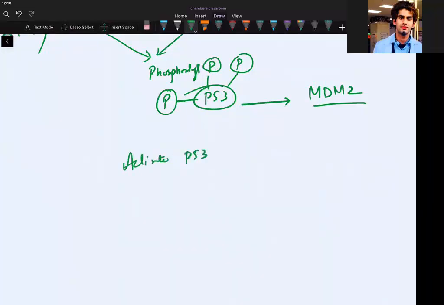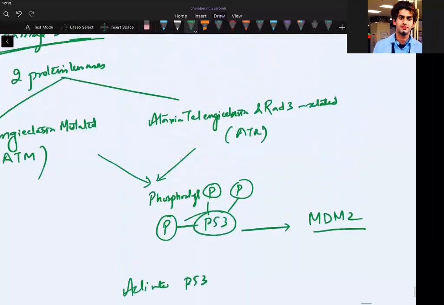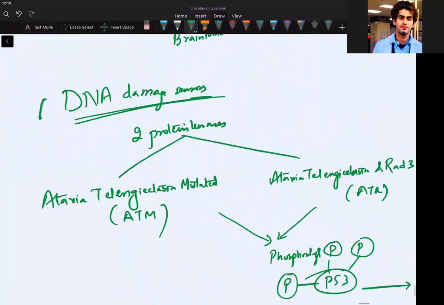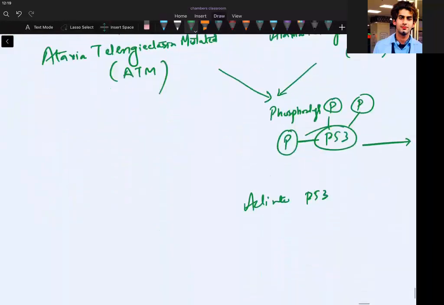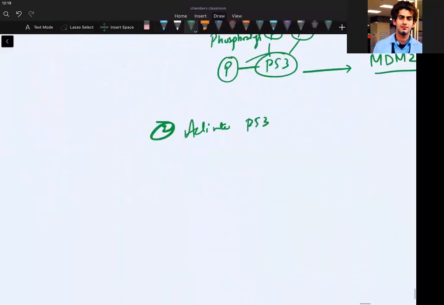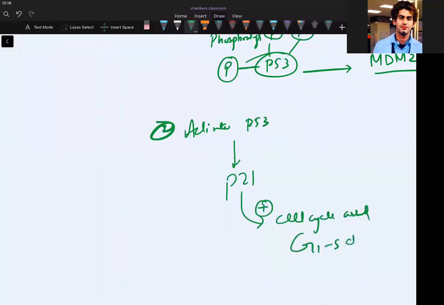So, we are reading the methods by which we are able to prevent genetically defective cells from propagating. What are the ways? Number one is DNA damage sensors. Number two is I activate P53, and that P53 upregulates P21, and that P21 will start the cell cycle arrest. Which phase is it? G1/S. It's the G1/S checkpoint where you are causing this arrest.